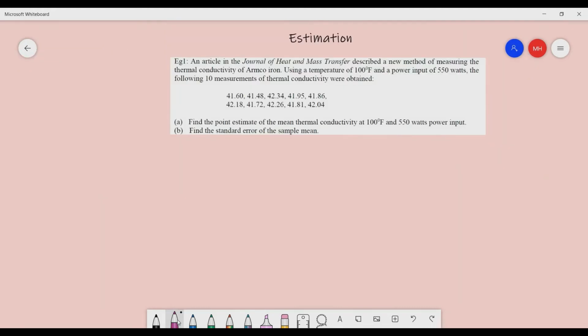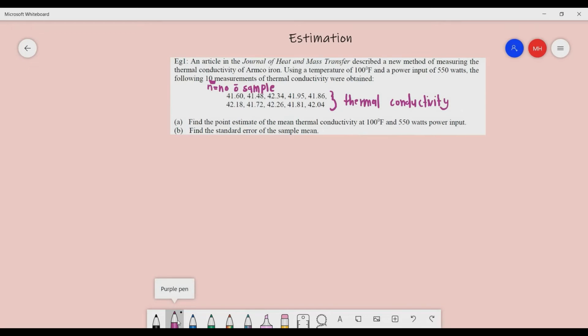Now we go to example 1. An article in the Journal of Heat and Mass Transfer describes a new method of measuring the thermal conductivity of Armco iron. Using a temperature of 100 Fahrenheit and power input of 550 watts, the following 10 measurements of thermal conductivity were obtained. So basically, the number of samples, or sample size, n is 10. So you have 10 data of thermal conductivity. A, find the point estimate of the mean thermal conductivity.